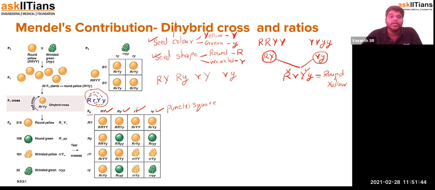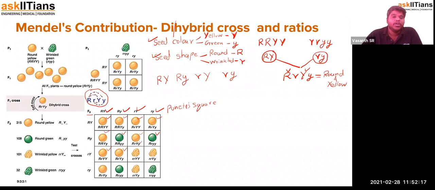So likewise, if you keep on writing, you'd get this to be round yellow, because capital R and capital Y are present. Capital R, capital Y present, round yellow. Capital R, small y, so there is no capital Y, so it will be green in color, round green. And this will be capital R, capital Y, which will be round yellow. Capital R with no capital Y, which is round green. And capital R, capital Y, which is round yellow. Capital R, capital Y, which is round yellow, and small r, capital Y, which will be round.